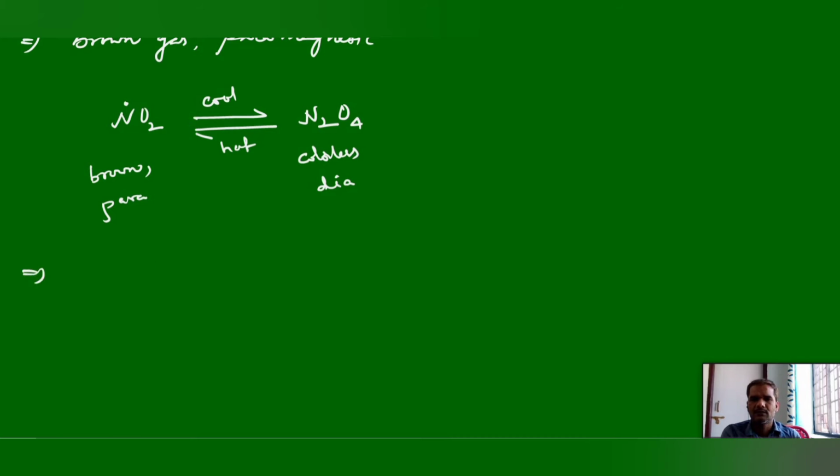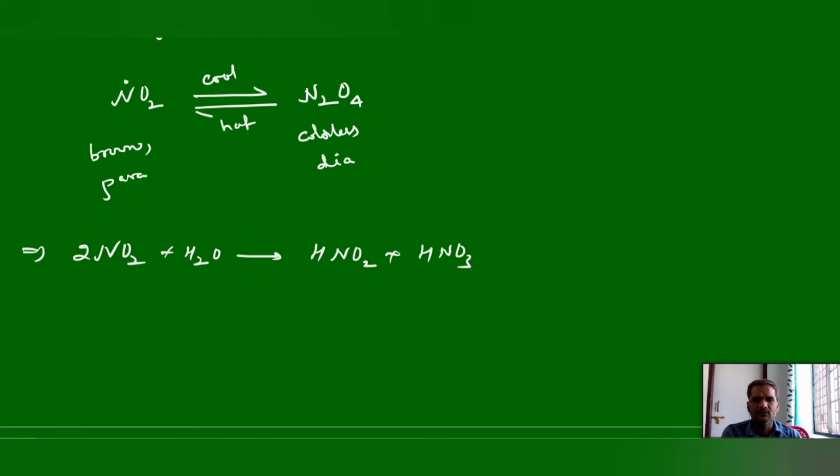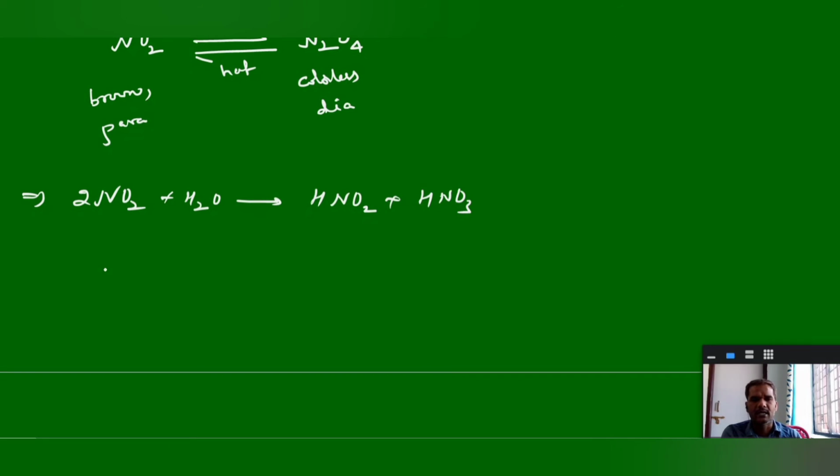Next, when you treat nitrogen dioxide or dinitrogen tetroxide with water, you will get a mixture of HNO2 and HNO3. Two moles of NO2, or the dimer N2O4 directly. Hence NO2 or N2O4 is called a mixed anhydride, because we are getting both nitrous and nitric acid.